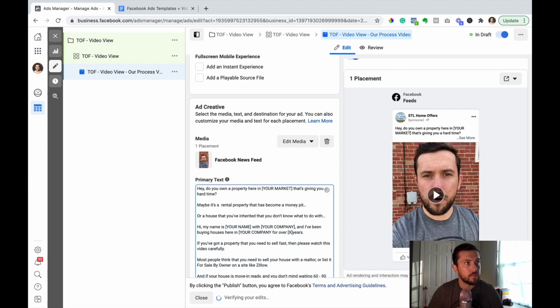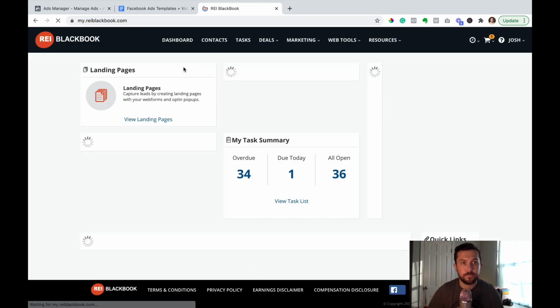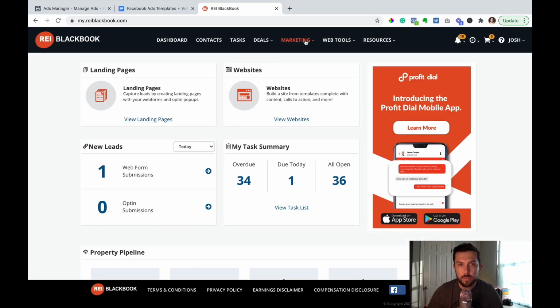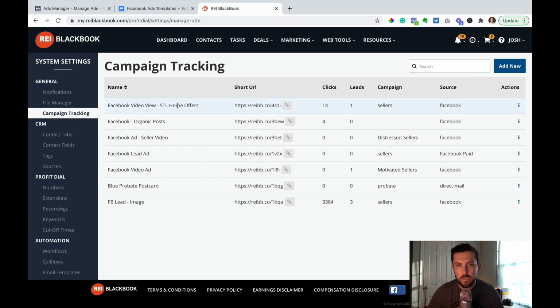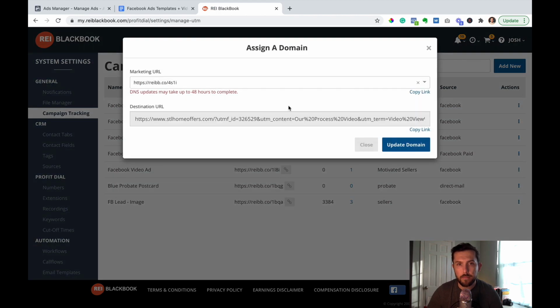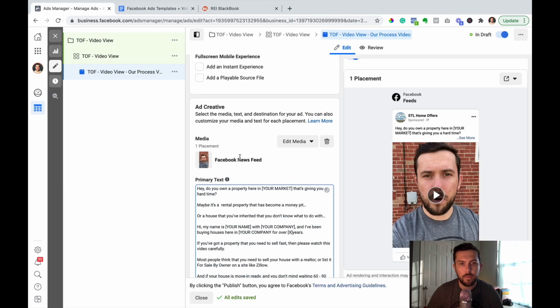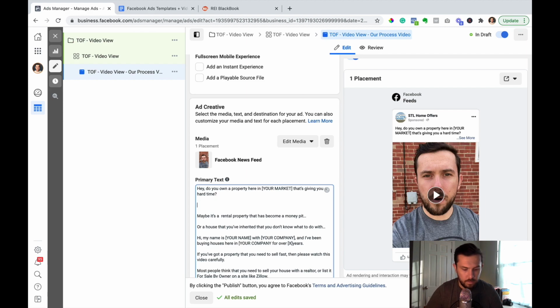I'm also going to jump into my REI Blackbook account. You don't have to use REI Blackbook for this, but since I have my REI Blackbook account here, I've got campaign tracking links. And this is pretty cool because what this does is you can create these campaign tracking links, and you can say any lead that comes from this link is going to automatically track. And we have some other training videos to talk about campaign tracking links, but I'm just going to grab this link here, and I'm going to pop it in this video ad in a couple different places.